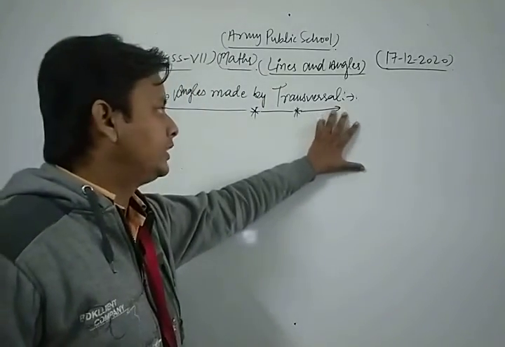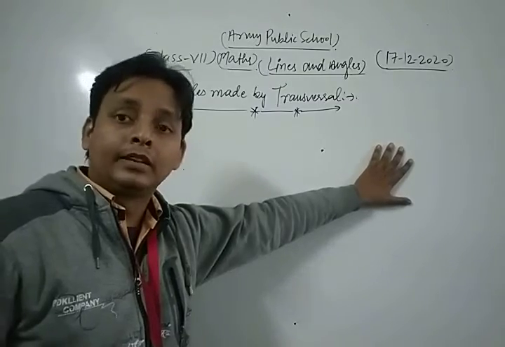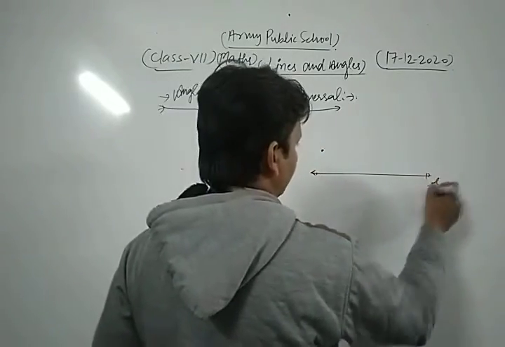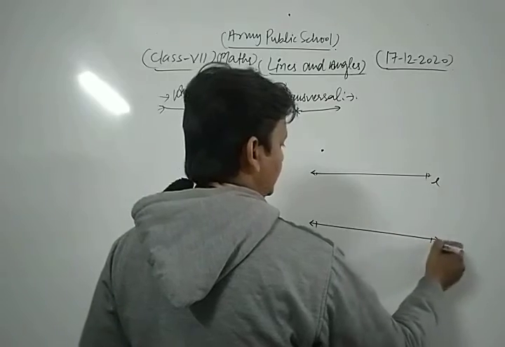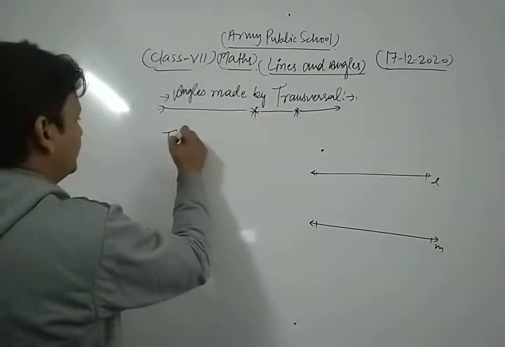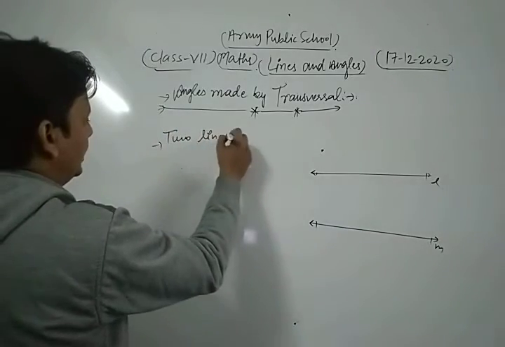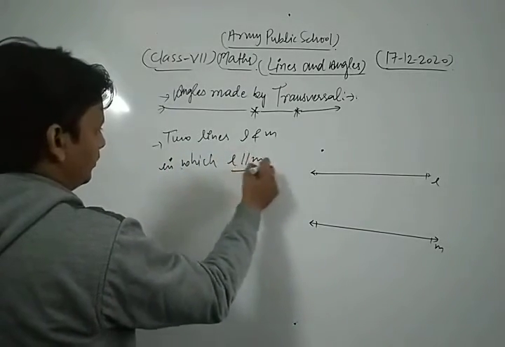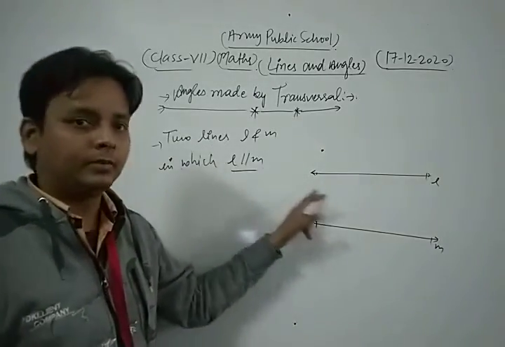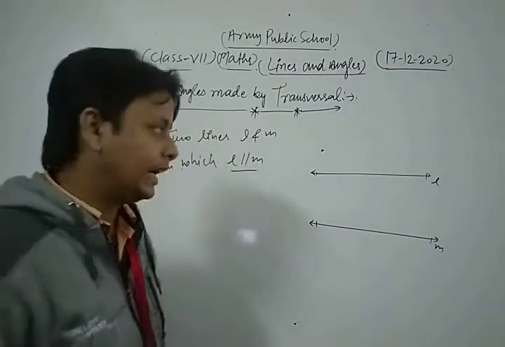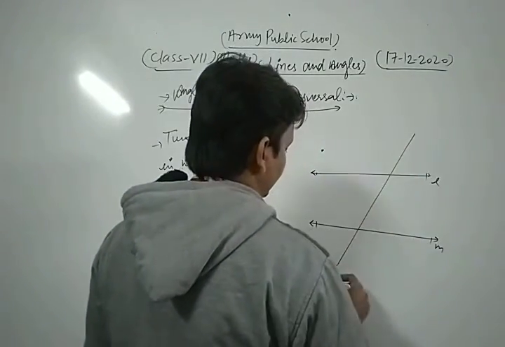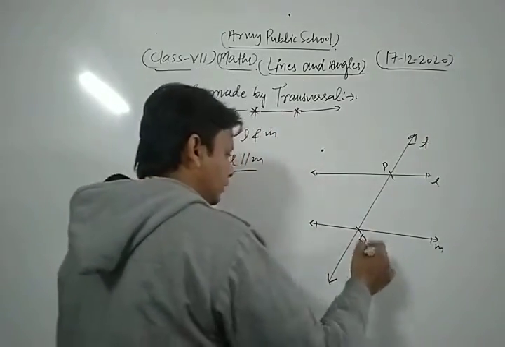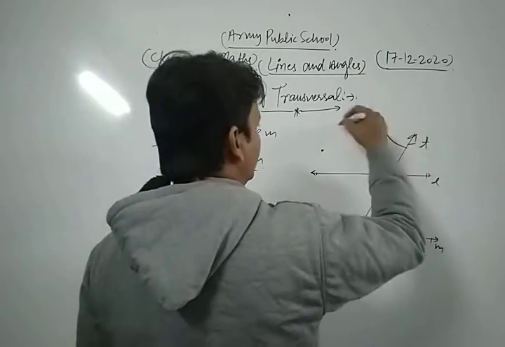First of all, we discuss the condition for a transversal. Suppose we have two parallel lines L and M, in which L is parallel to M. Suppose that a third line T intersects these two lines at two distinct points P and Q respectively. Then T is known as the transversal.